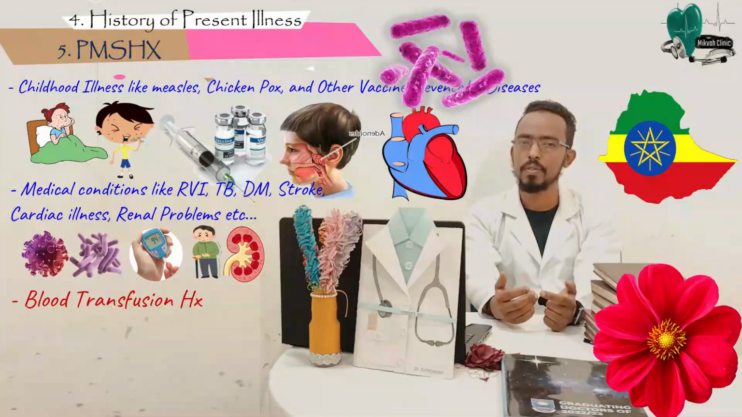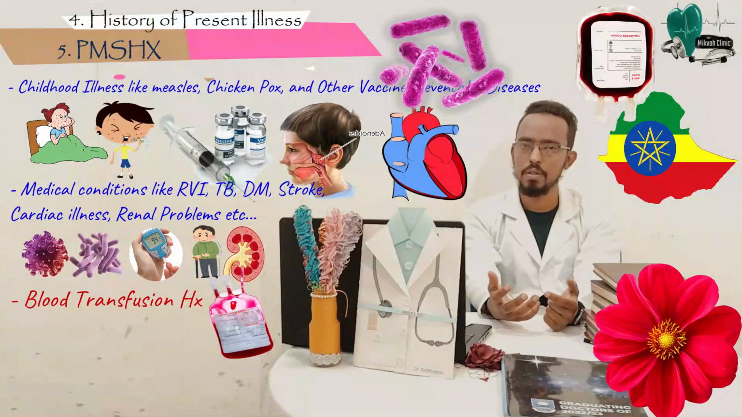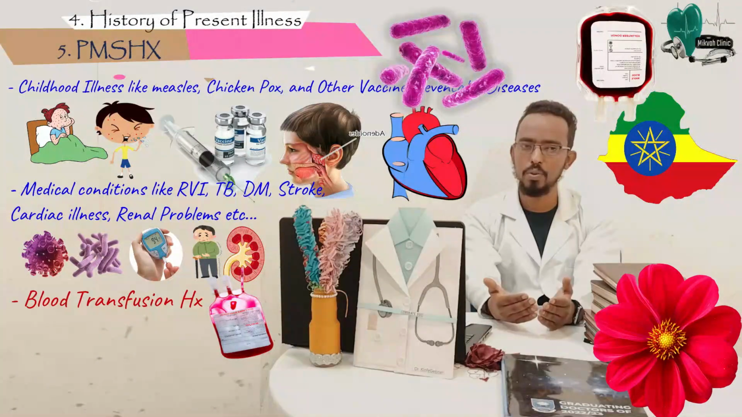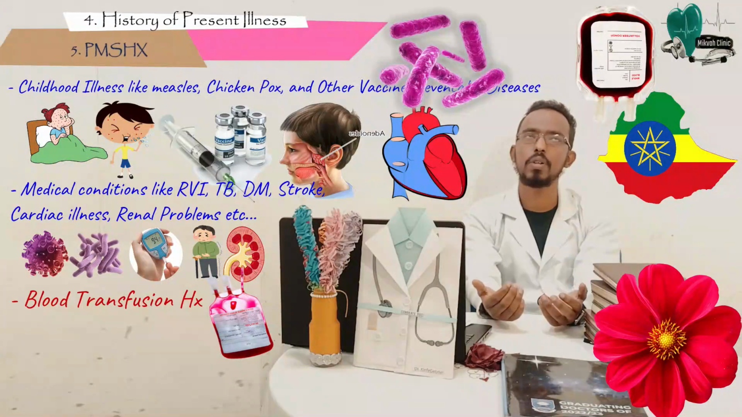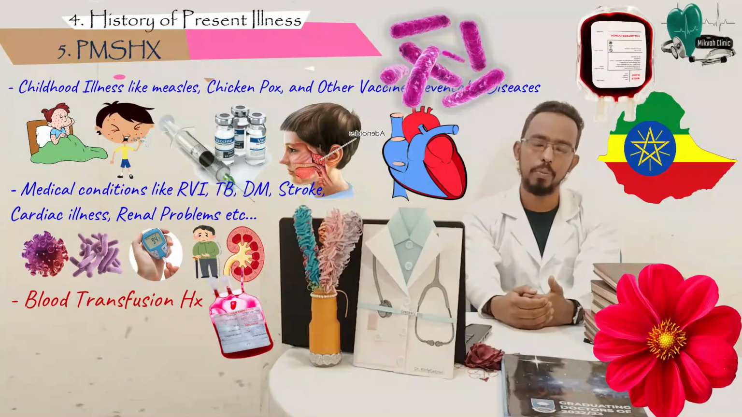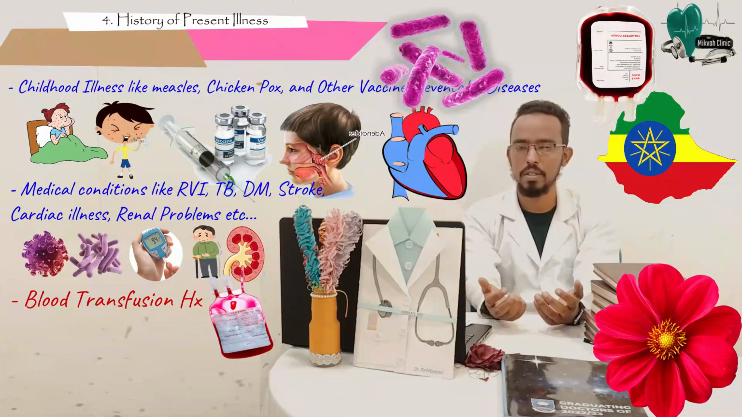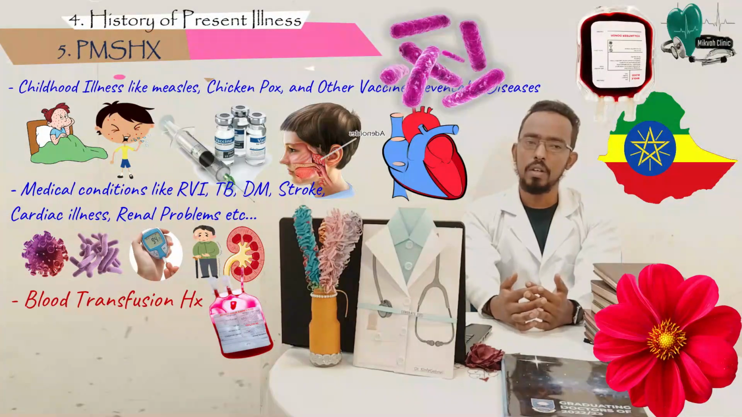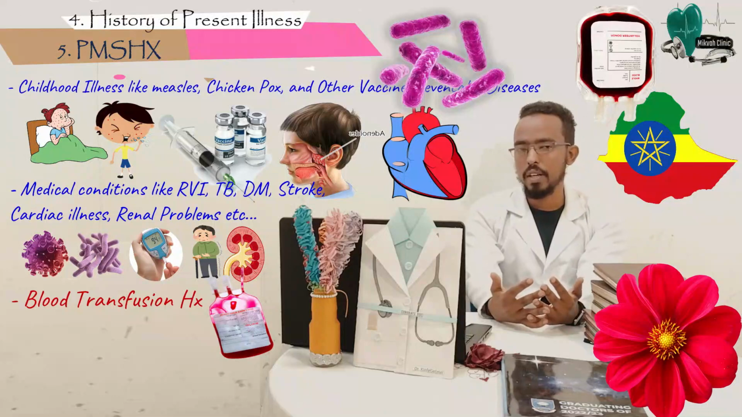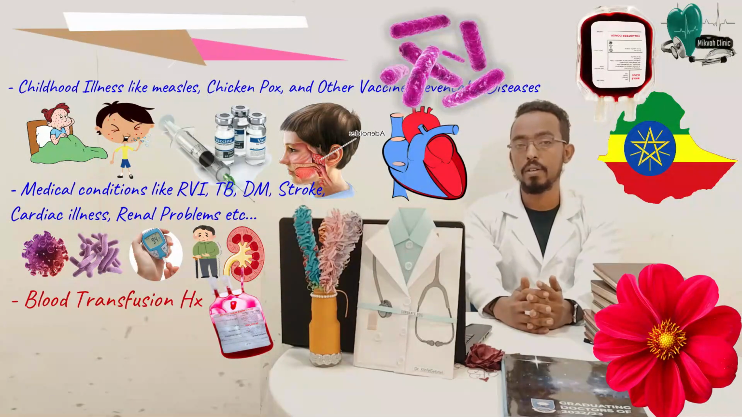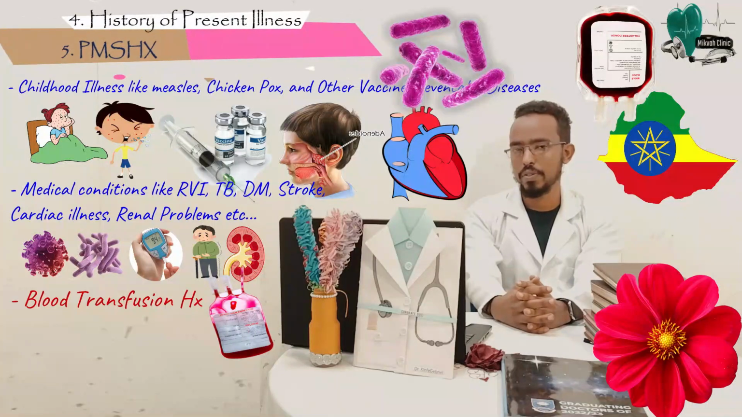The other thing is if the patient had any previous history of blood transfusion, and if he has experienced blood transfusion, we need to ask him if there was any blood transfusion reaction. This will help us to be cautious if we plan to give a blood transfusion to the patient for different reasons. It might be as a treatment for anemia, or the patient might need surgical intervention, and at that time he may need blood. So knowing this history might help us to be cautious about transfusion reaction.